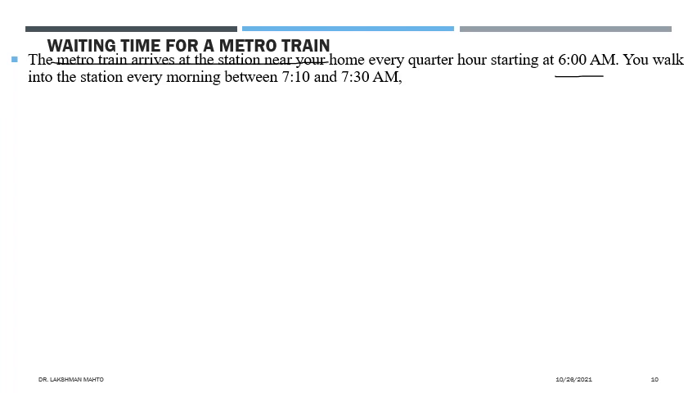You walk into the station every morning between 7:10 and 7:30 a.m. So if you arrive then, you will definitely miss the metro which arrives exactly at 7. Either you have to take the metro at 7:15, or you have to take the next quarter-hour one, at 7:30. So you have to find the distribution of that.